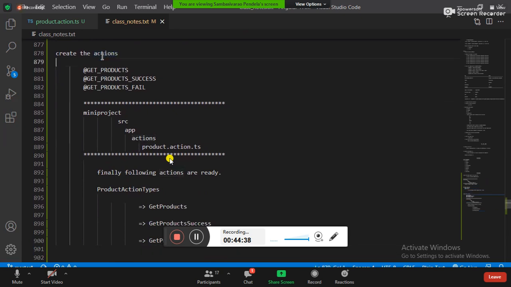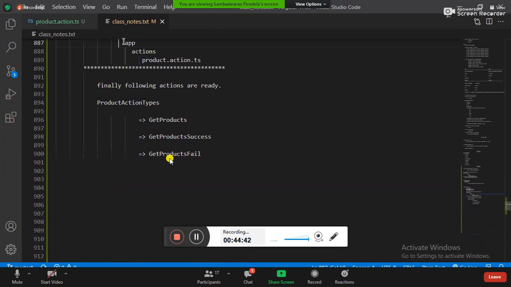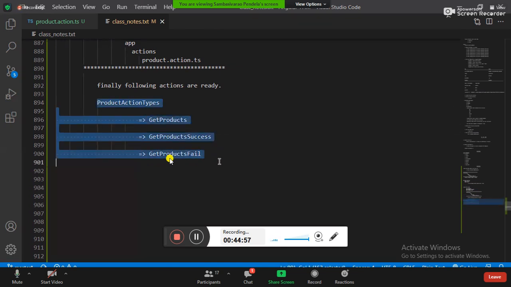We prepared the actions. Fine. How many actions did we prepare? Who is the top level class? Product action types. These product action types contain how many sub actions? Three. Get products, get products success, and get products fail. Who will implement these actions?